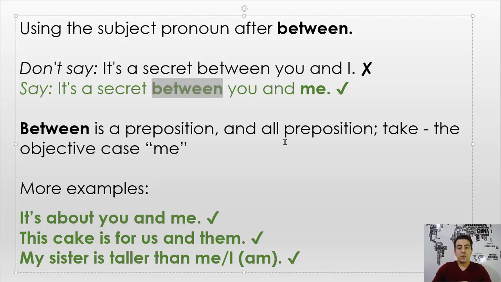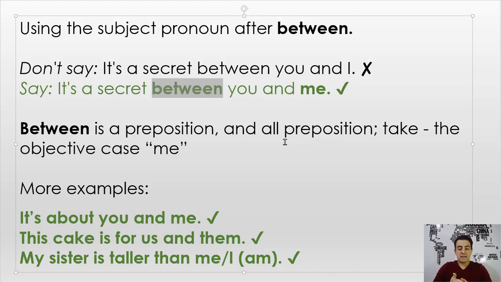This one, between, is a preposition. And when I have a preposition in a sentence, what comes after that is an object of preposition. We have lots of prepositions in sentences like between, for, to, about, and lots more.